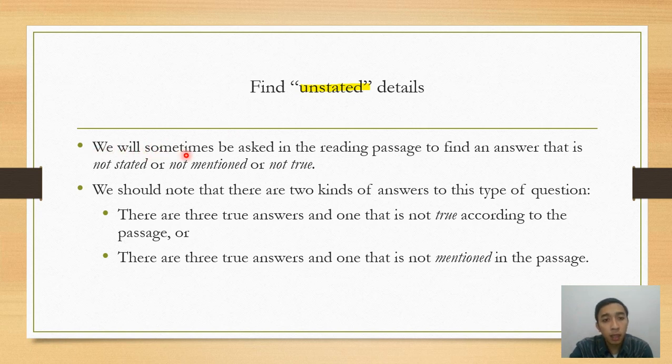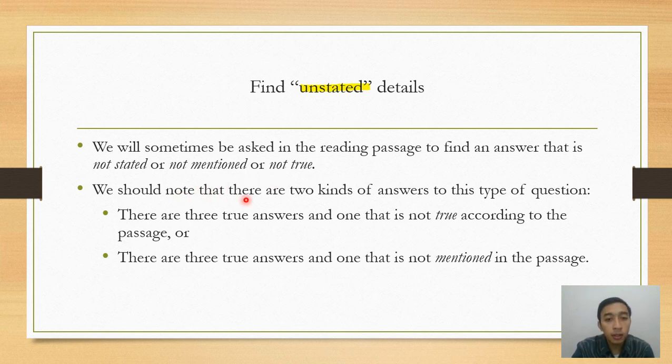Everyone, we will sometimes be asked in the reading passage to find an answer that is not stated or not mentioned or even not true. This example is like when I give you the question: the following are not cities in Indonesia. A. Jakarta, B. Bandung, C. Surabaya, D. Bangkok. So the best answer is D, Bangkok, because Bangkok is not a city in Indonesia. Okay, so the other three answers are actually correct. Then we have to be careful.